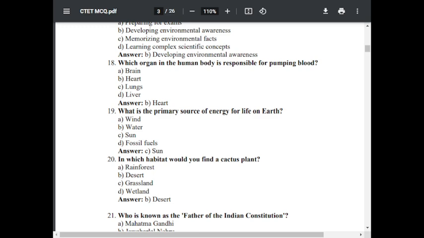Question number 20. In which habitat would you find a cactus plant? Option A, rainforest. Option B, desert. Option C, grassland. Option D, wetland. The correct answer is B, desert.